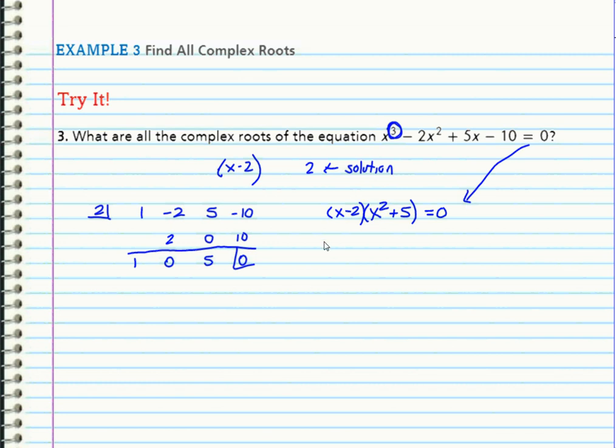So now I know that this will give me 2, and this gives me x squared plus 5 equals 0. When I solve this, x squared equals -5, square root both sides, x equals plus or minus i square root of 5. I have three zeros. I have this 1 zero, and I have 2 zeros here, and I have all complex roots of the equation. I'll do another one of those in class as well.